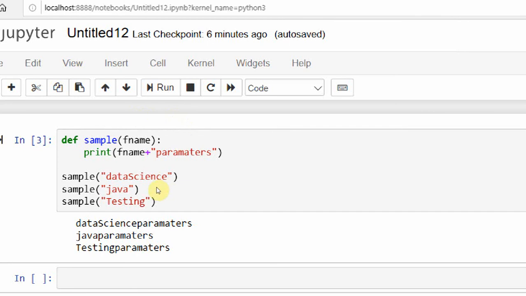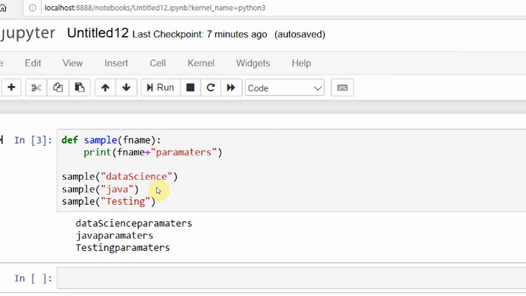So let's work on the delete, DEL. DEL is a delete keyword which we use in the Python language. In Python, to delete the reference to an object, you can use the DEL keyword. Everything is an object in Python, that we know. We can delete the variable reference using delete, only the variable reference.